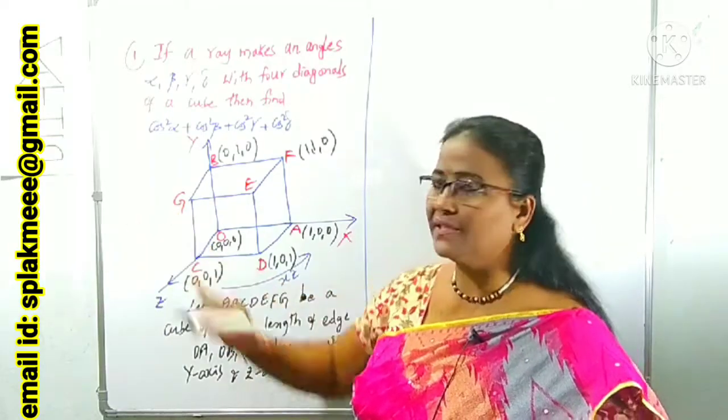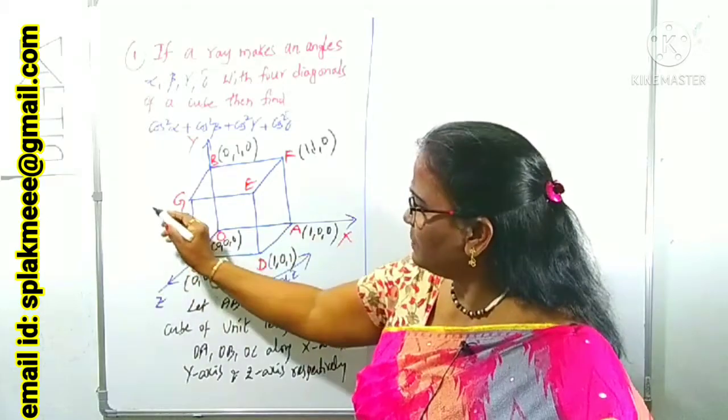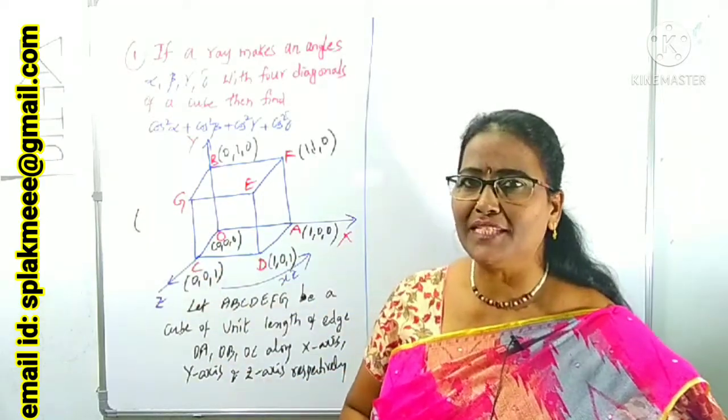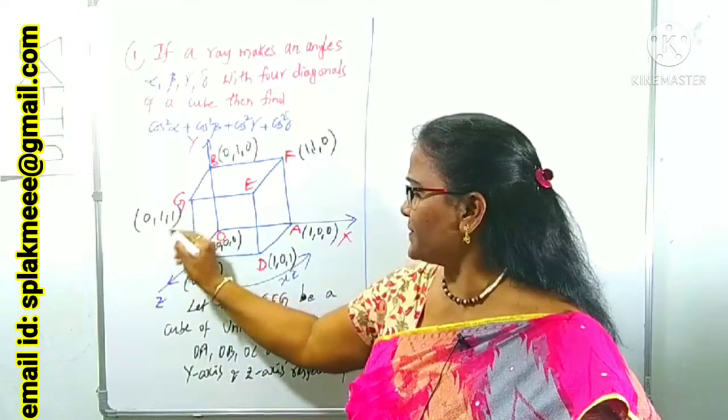Now, what about G? G is in the YZ plane. This is the YZ plane. In the YZ plane, what happened? X is 0, which means 0, 1, 1 are the coordinates of G.